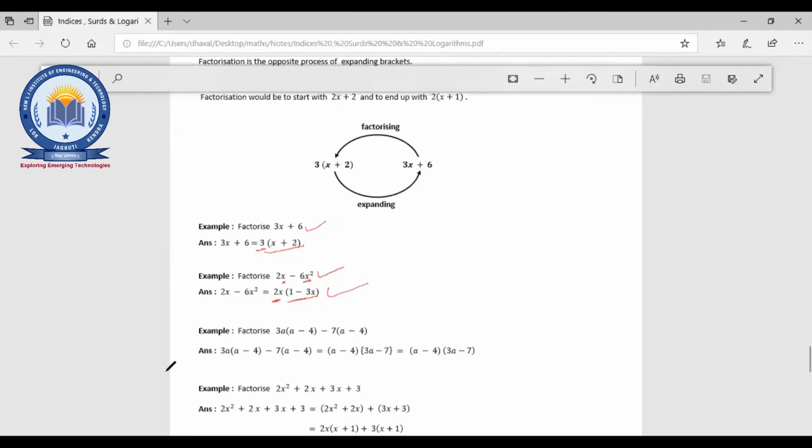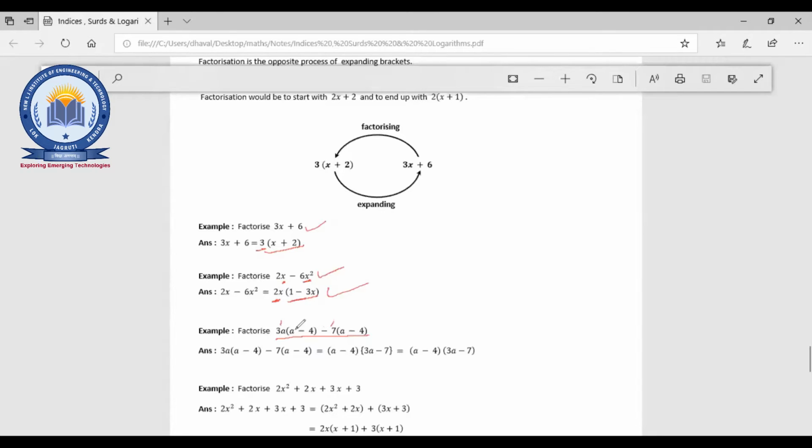Okay. Again, now the next one. Factorize this. The whole equation is given: 3a into a minus 4 minus 7 into a minus 4. So obviously by seeing this equation, there is no common in 3a and 7, both terms are different.